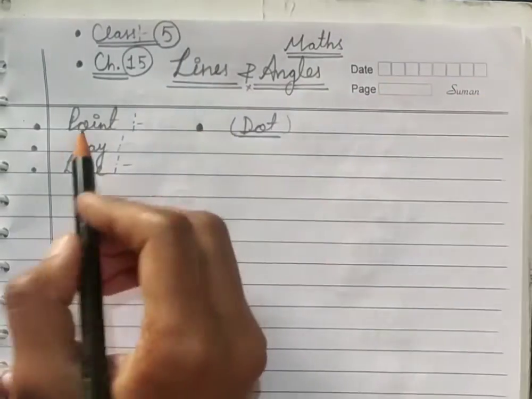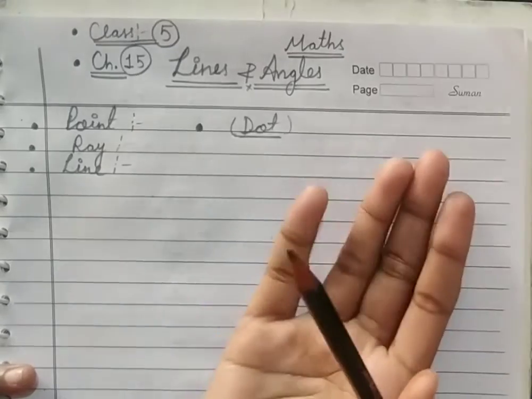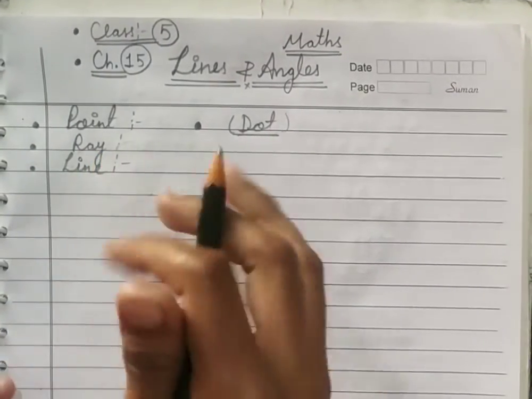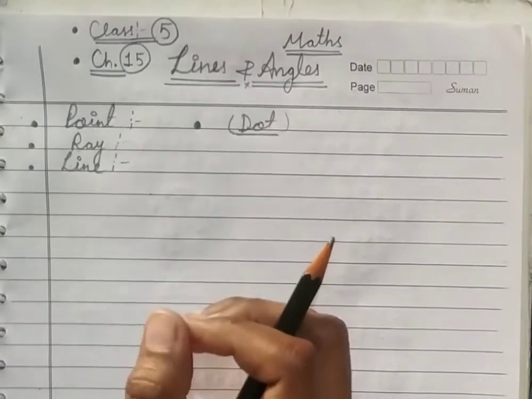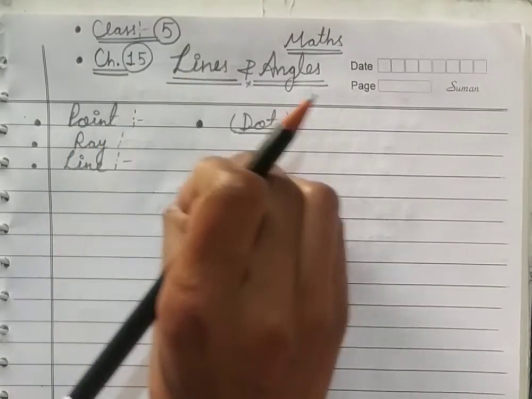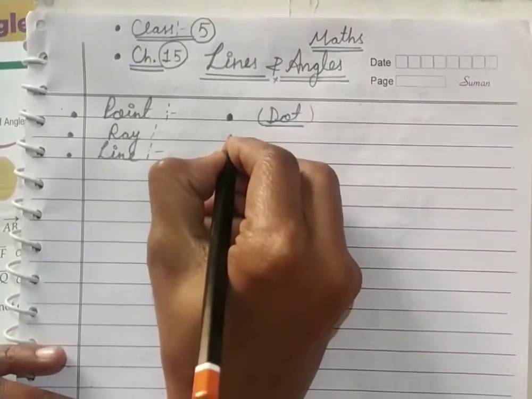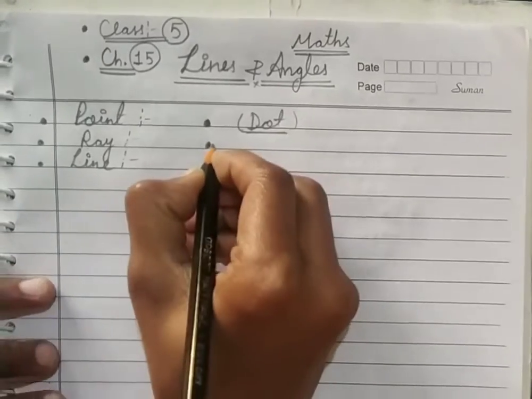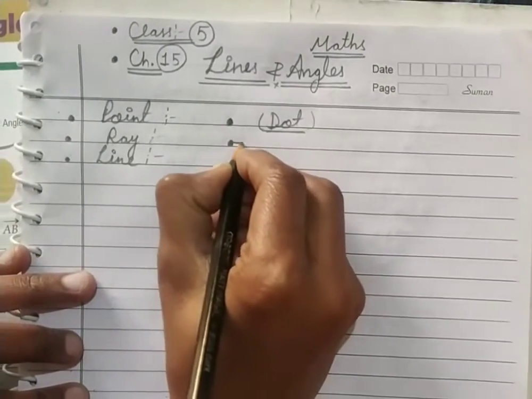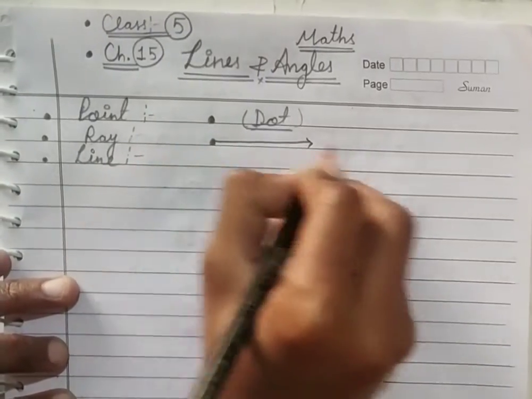All right. Now let's talk about the ray. R-A-Y ray. What is a ray? Children, a ray starts at one point and continues on forever in one direction. Suppose this is the starting point of a ray, and it starts from here and goes in this direction.